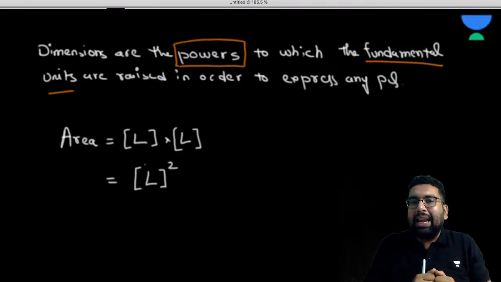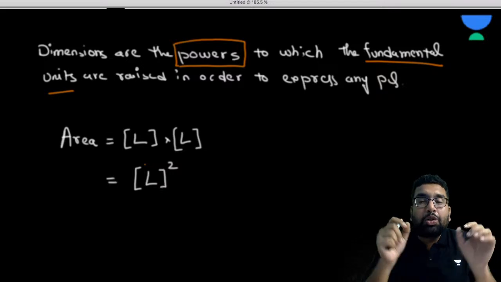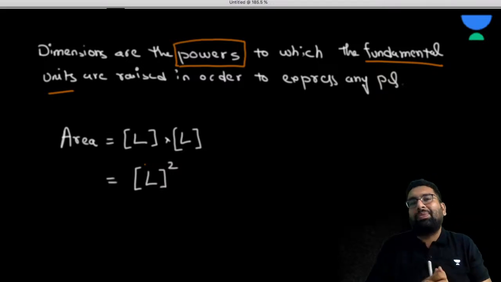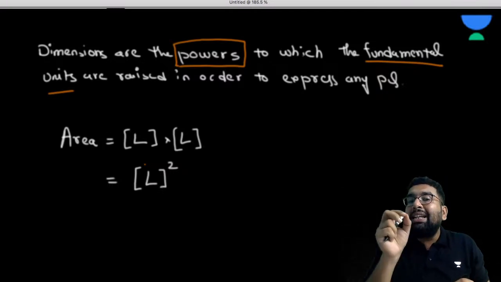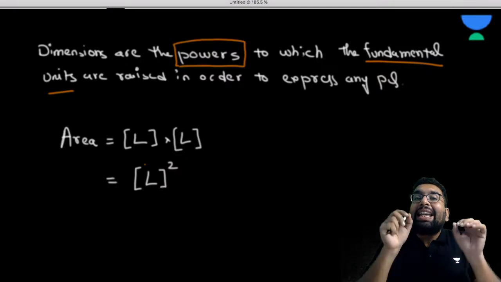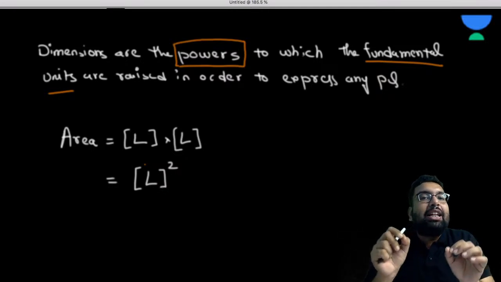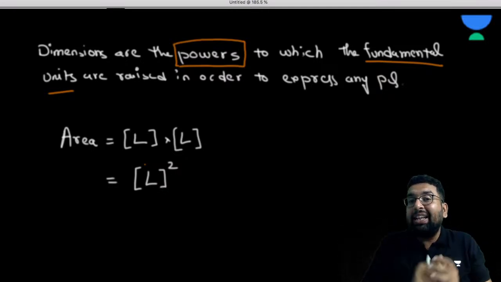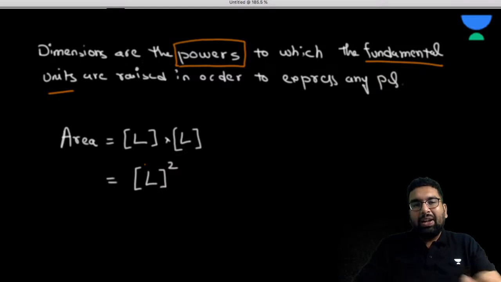Now, you must say, sir, your question is in a way wrong. What is wrong in my question? So the question must be, what is the dimension of area in the fundamental unit of length? This shall be the exact question. What shall be the question?